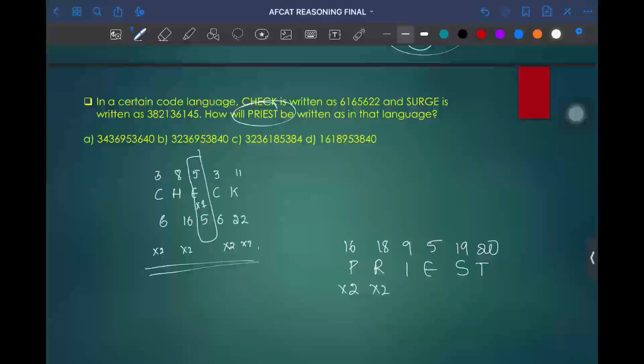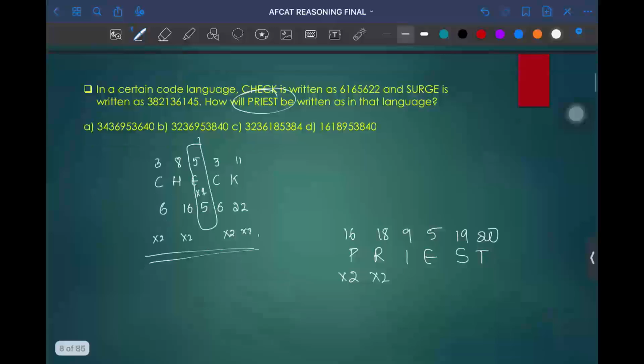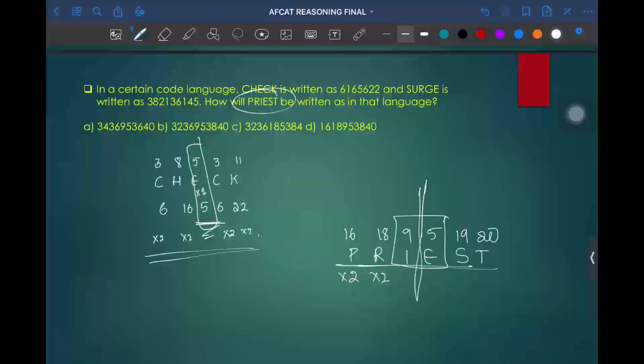Middle part, in the sense, here we have only one letter in the center. So when we divide this, I and E will be in the center because we don't have any odd numbers. So this will be the same, into 1 into 1. Again, the last two parts will be into 2 and into 2.